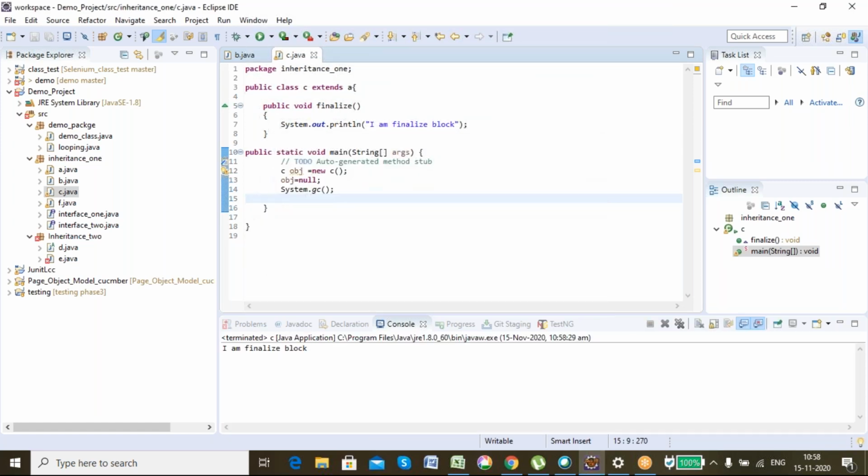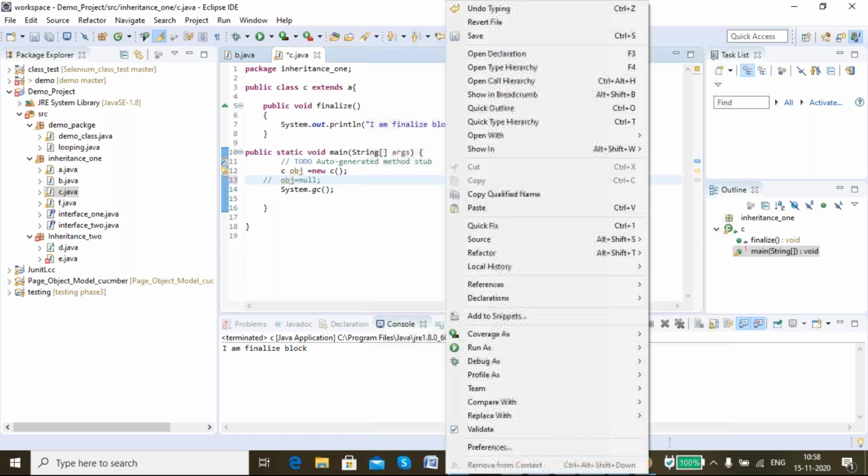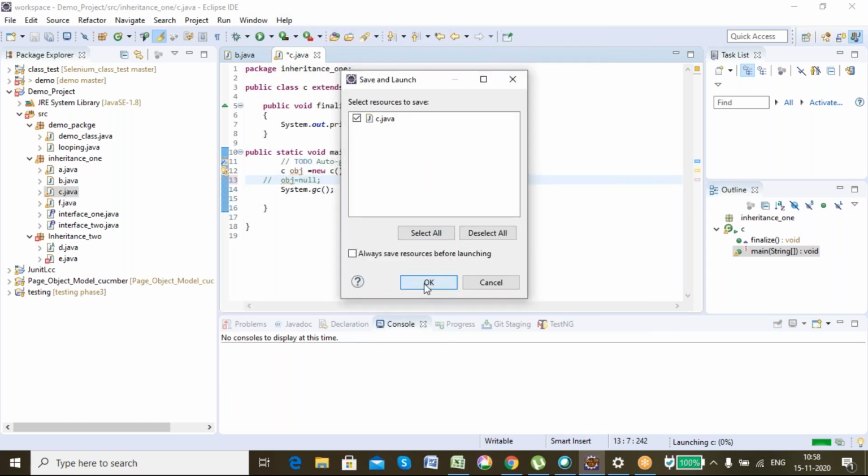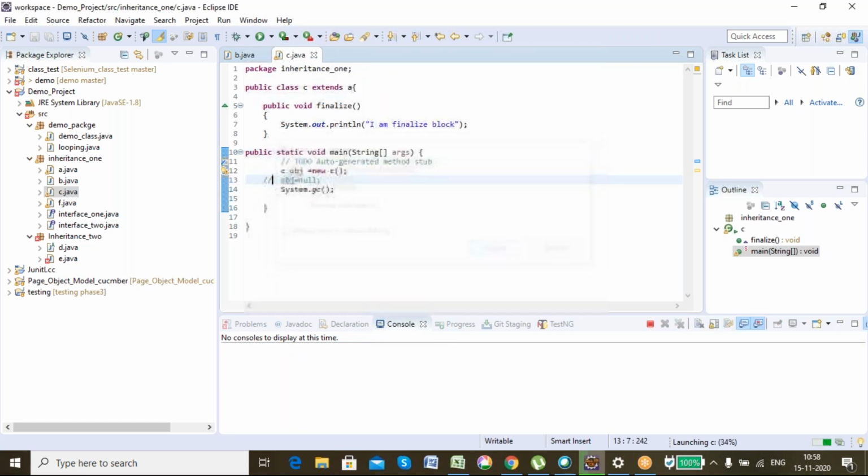See, it is getting executed, but if I comment it out, that means I will not destroy the object and keep it in the memory, it will not be called. See, it is not called. So what did you get?